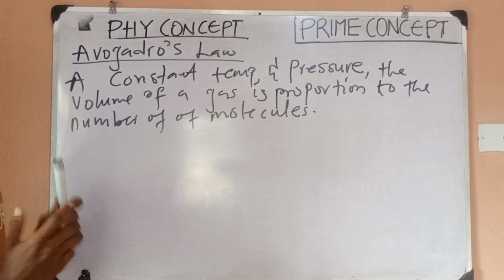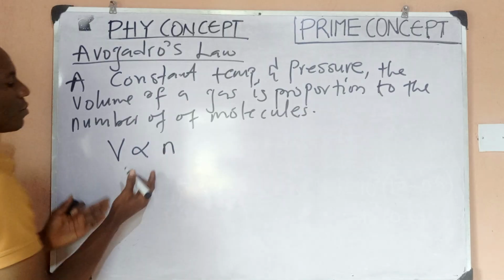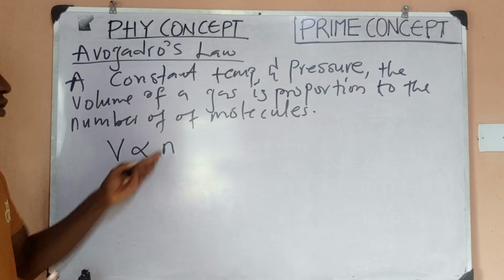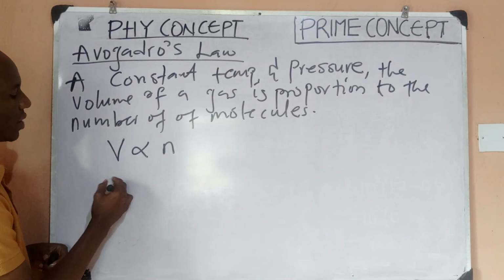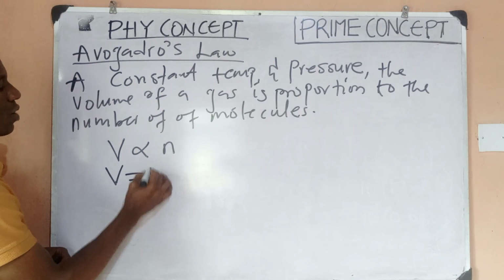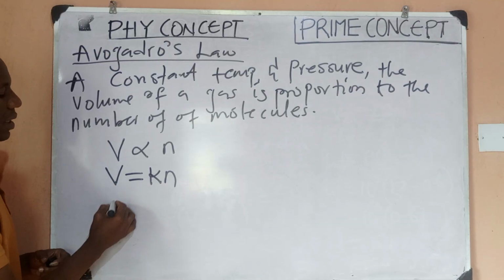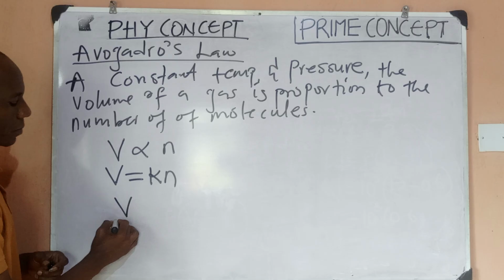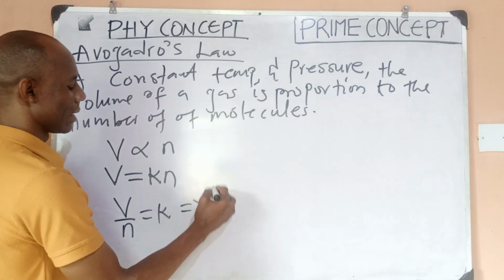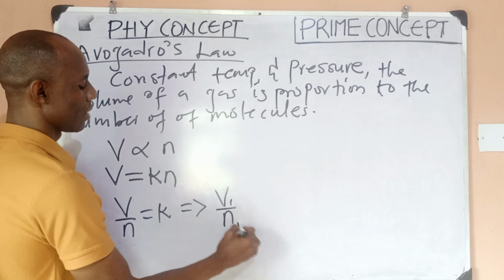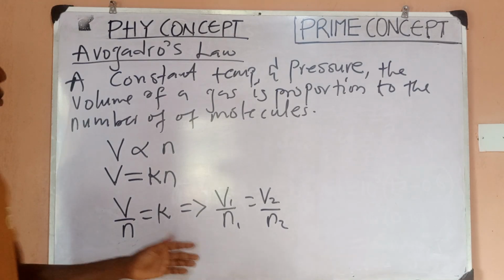So quickly, mathematically, we can write it as V is proportional to the number of moles, which is still similar, proportional to the number of molecules. So this is Avogadro's law. When you remove the proportionality sign, you have V equals K times number of moles, right? And you can invariably say that V over number of moles is equal to K. So you can quickly say that V1 over N1 equals V2 over N2 and so on. So this is Avogadro's law.